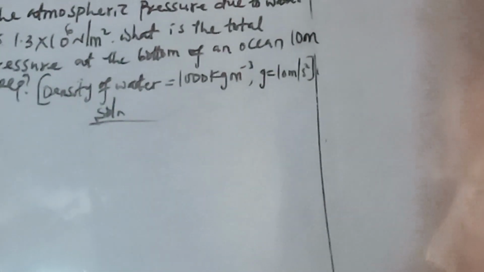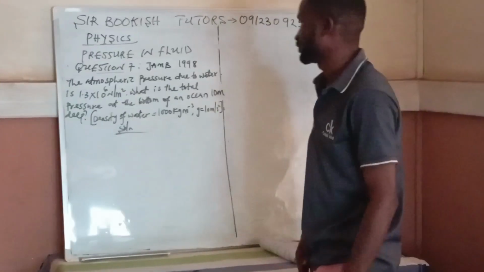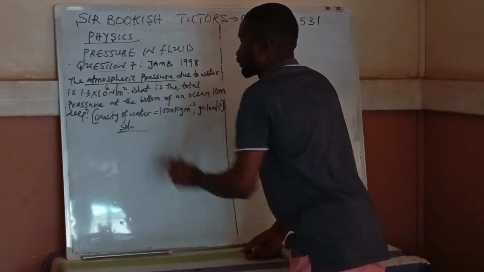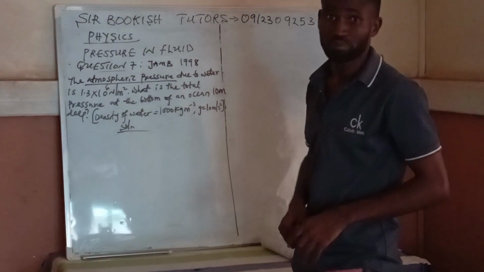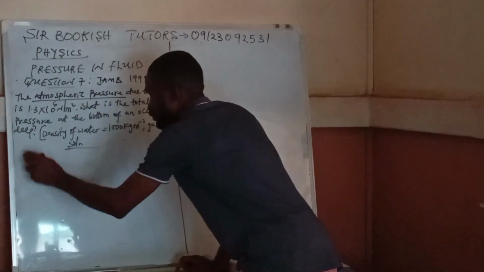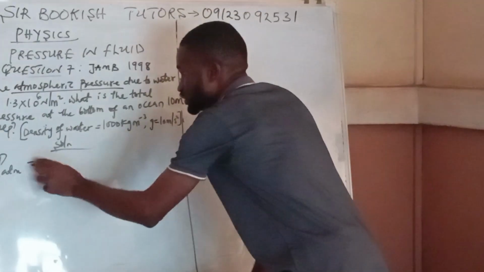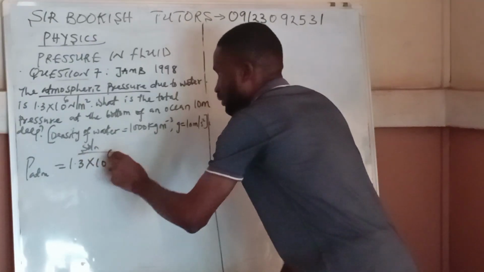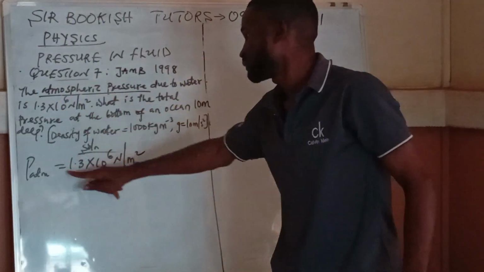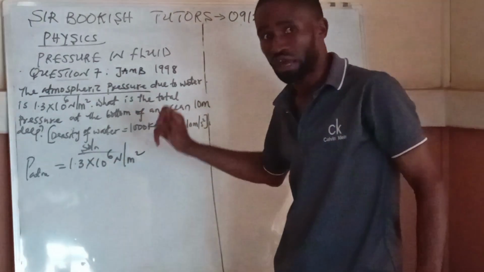Okay, so we bring out our parameters. Remember how we solve: you bring your parameters, then you know the formula to activate in solving it. Now let's build the infrastructure together. The atmospheric pressure is the pressure exerted by air on an object in contact. So P ATM, my atmospheric pressure, is 1.3 times 10 power 6 Newton per meter square.